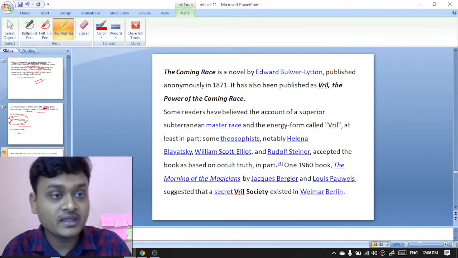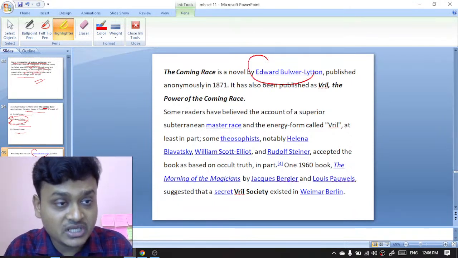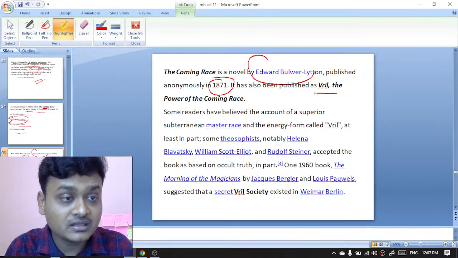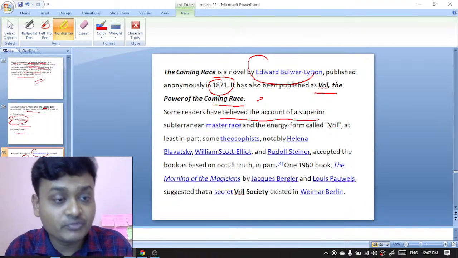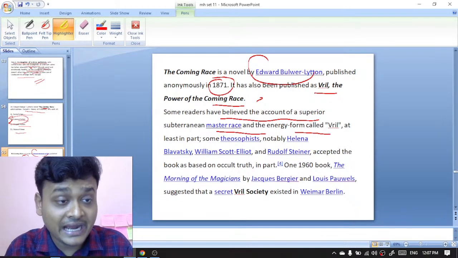B is the right option here. The Coming Race is a novel by Edward Bulwer Lytton, published anonymously in 1871. It has also been published as Vril, The Power of the Coming Race. Some readers have believed the account of a superior subterranean master race and the energy of form called Vril, at